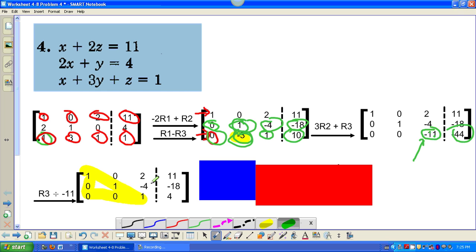Now, a perk of the problem is I already have a 0 here, so I don't have to do any work. But I do need to work on making the 2 and the negative 4 a 0. And I'm basically going to do what I did up here in this step. I'm not going to use the first row and combine it with the second row.